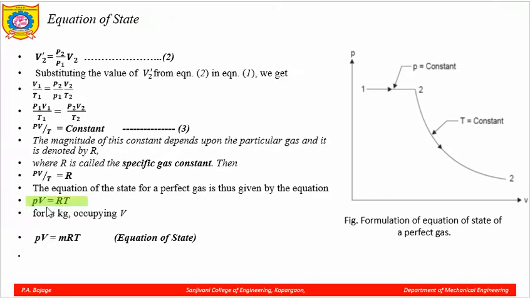For m kgs occupying volume V, we can write PV is equal to mRT, which is the equation of state. So this was the derivation for the equation of state.